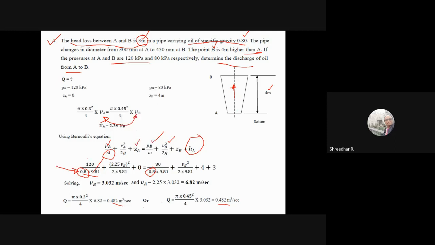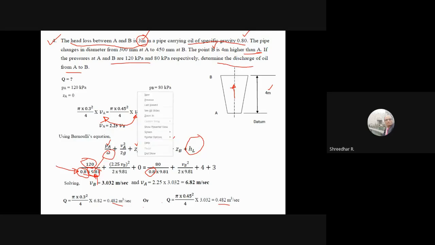And also please note the unit of this. This should be in 120 kPa or kilonewton. Then only this is 9.81. Suppose you take this in Newton per meter cube, then this has to be 9810. So this mistake is also generally made while you try to calculate the values and all, okay.